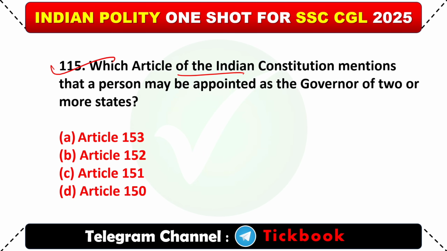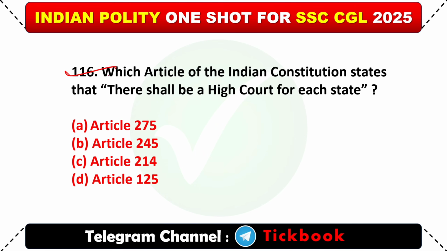And 115. Which article of the Indian Constitution mentions that a person may be appointed as the governor of two or more states? Option A, Article 153. And 116. Which article of the Indian Constitution states that there shall be a high court for each state? Option C, Article 214.